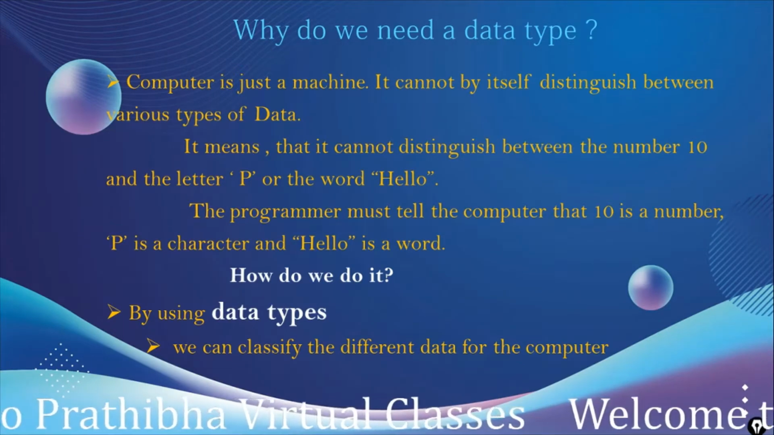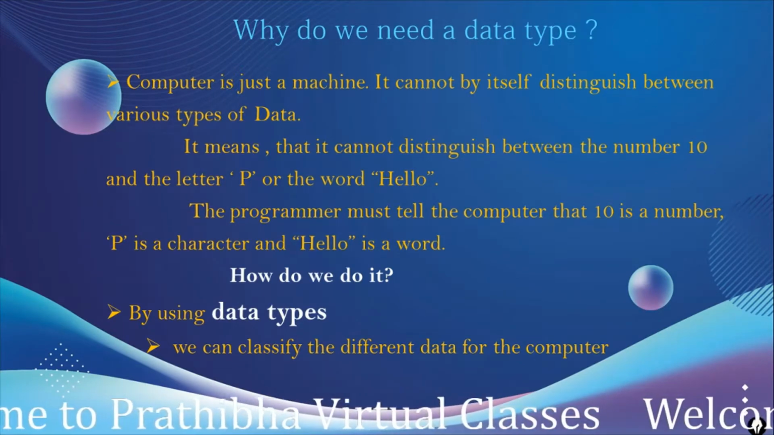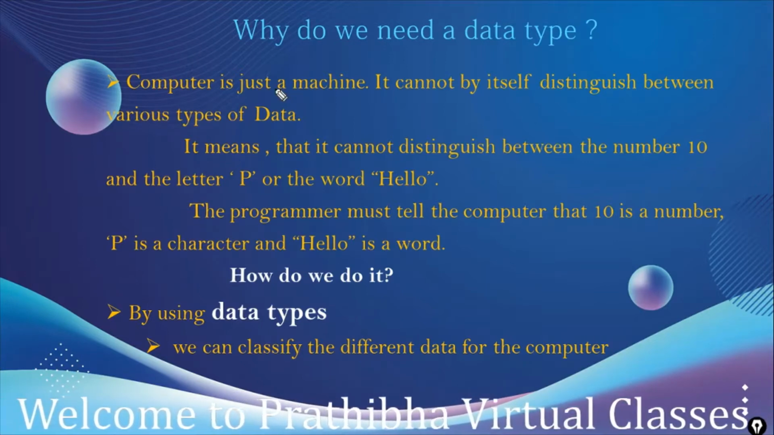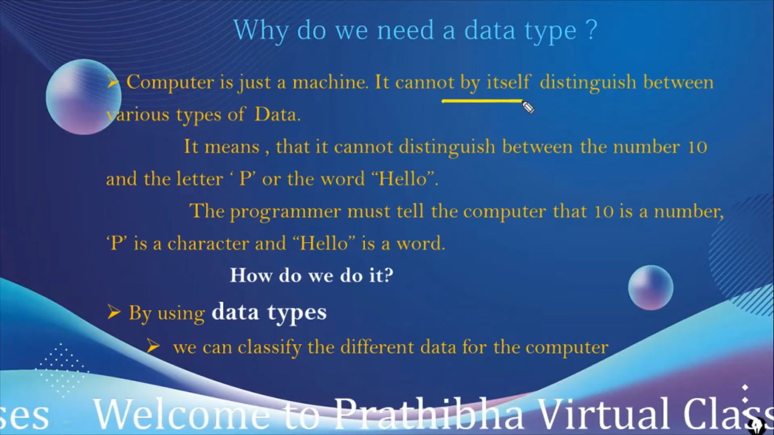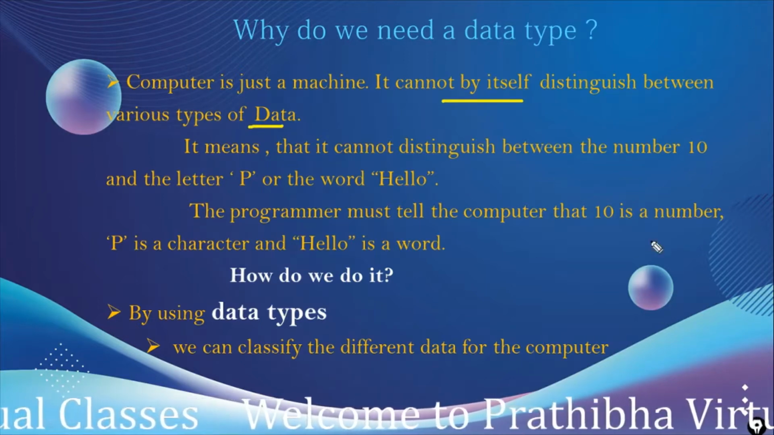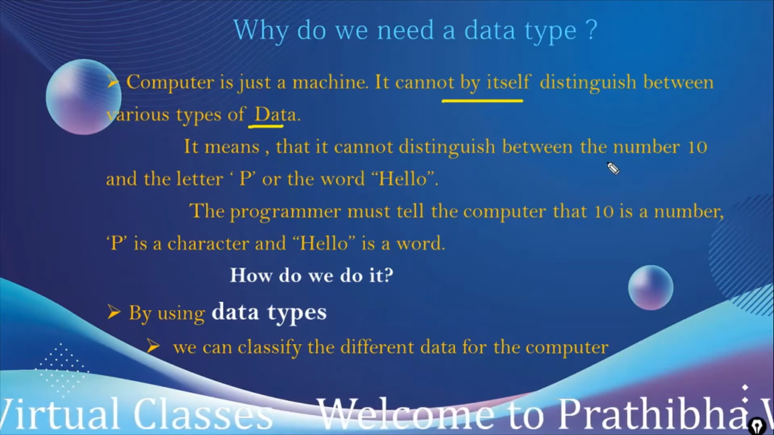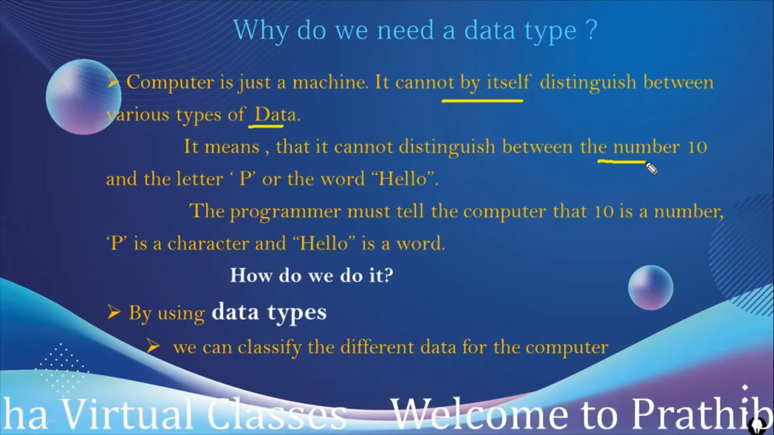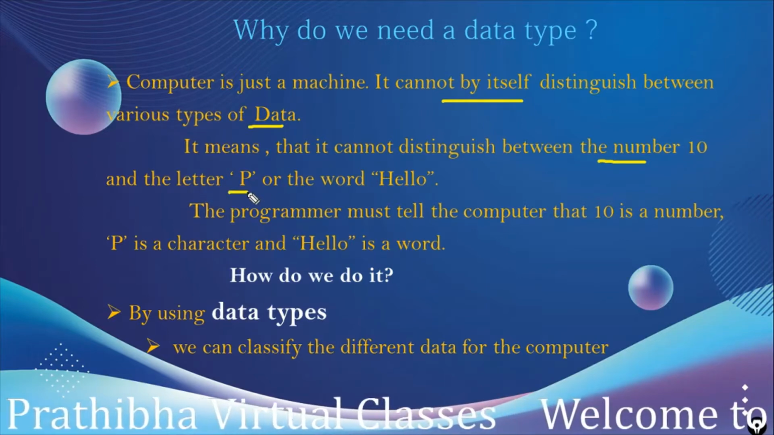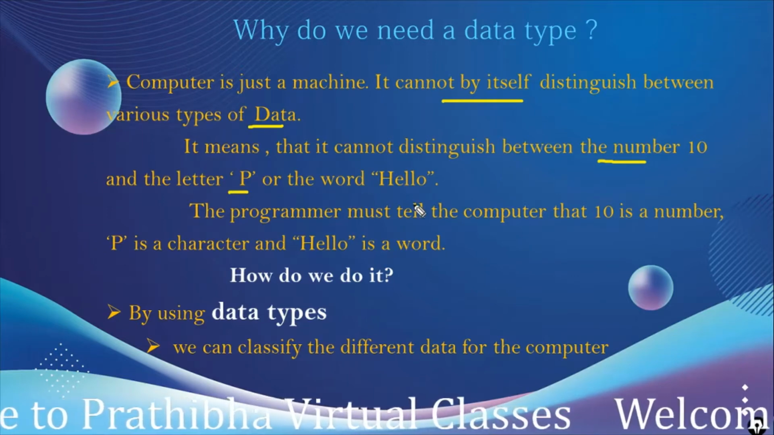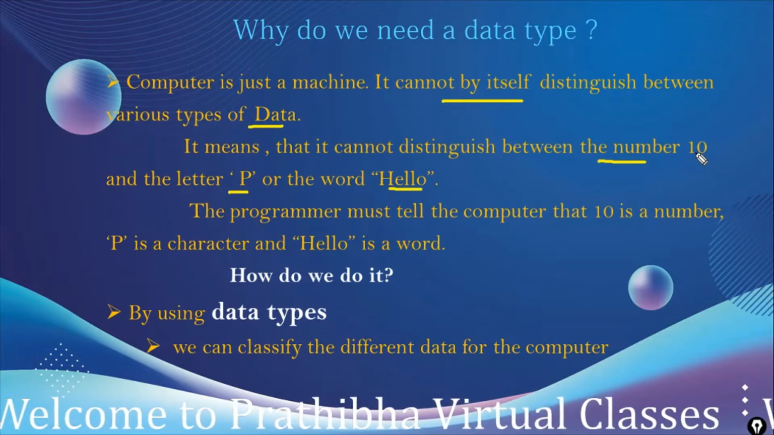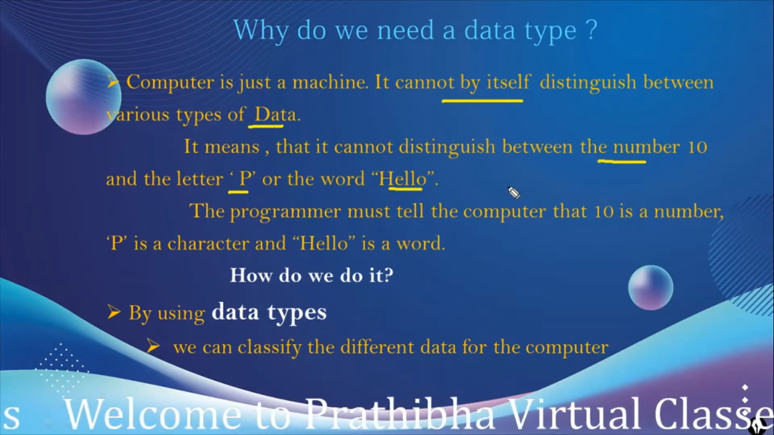Why do we need a data type? As we know that computer is just a machine. It cannot itself distinguish between the various types of data. That means it cannot distinguish if we enter 10, that number 10 is a number, and if we type the letter P, it doesn't know it is a letter, or the word hello. For the computer, 10, P and hello are just data.